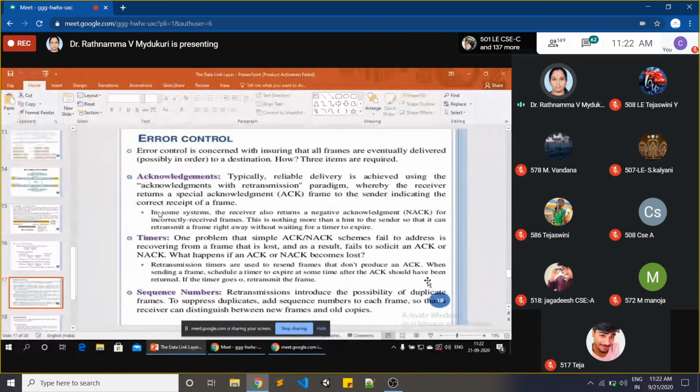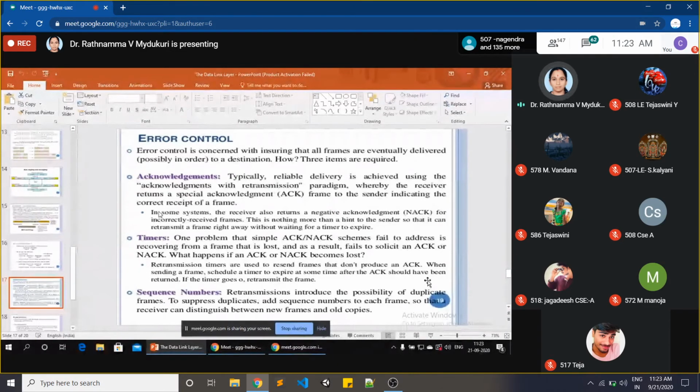That means one packet or one frame with so-and-so sequence number is missing. That means some error is happening. Okay, so this is also one of the items. Suppose the sequence numbers of all packets are reached correctly, then we think all packets have reached the receiver safely, so there is no problem of error. So to control the errors we can focus on 3 items. First one is acknowledgements, second one is timers, third one is sequence numbers.